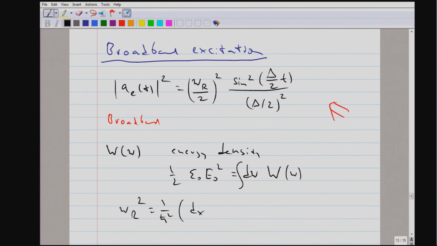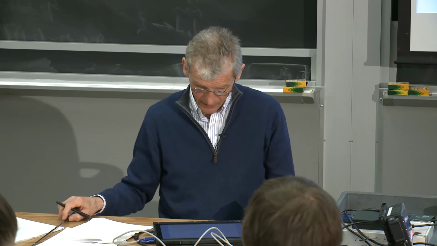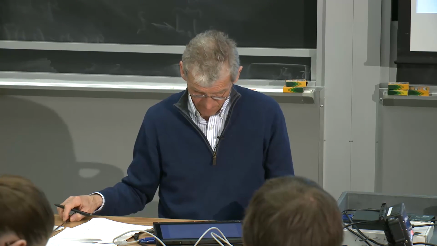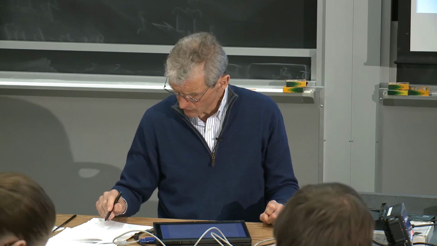We assume linearly polarized light in the x direction for the electric field.